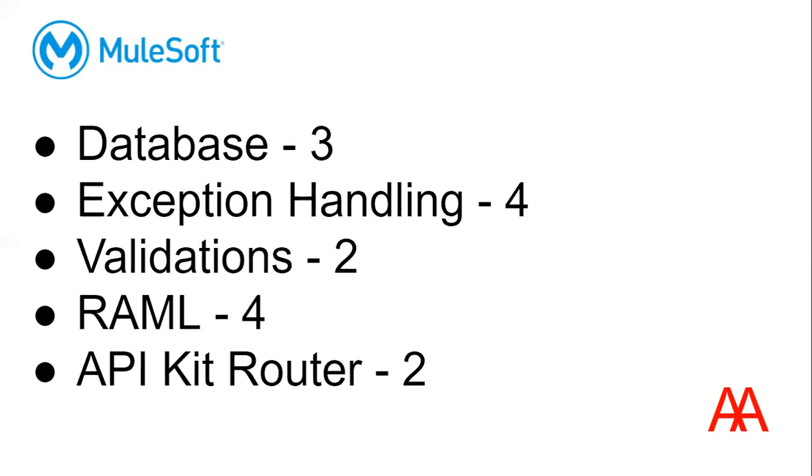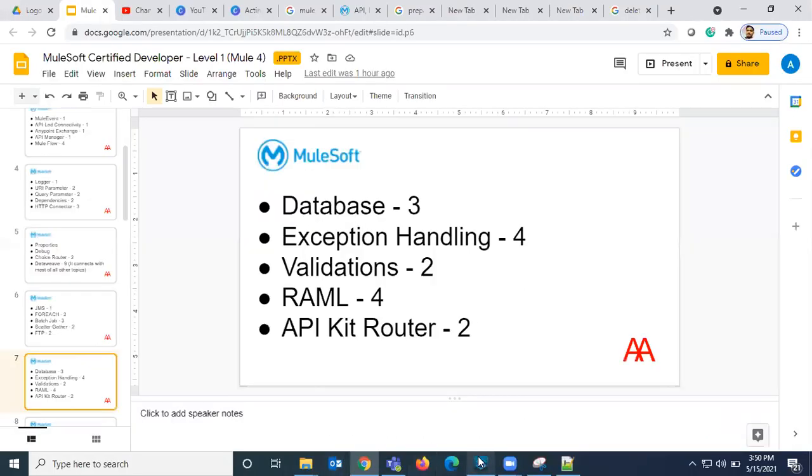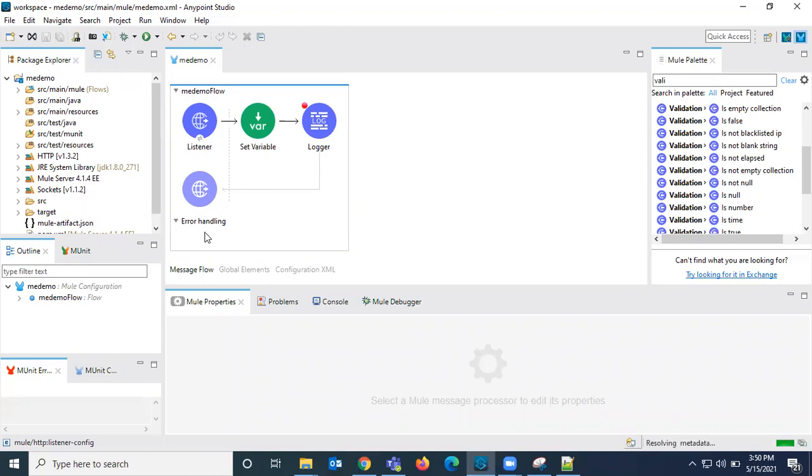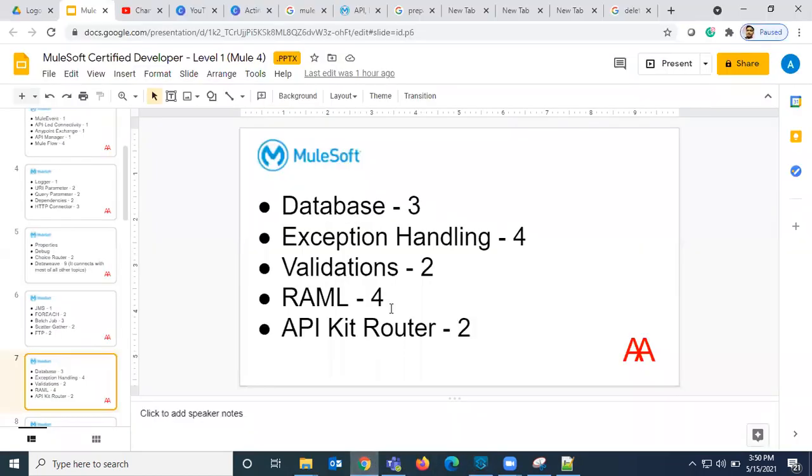Coming to exception handling, same as I said, they'll give us a flow diagram, and they'll say at this point an error has occurred, and what is the result for the end user. In that case, we do write code in this error handling, right? So we need to observe when the error has occurred, where it is moving, and how we are handling the exception. So we need to understand the flow and also the XML, and then we need to choose the correct answer there.